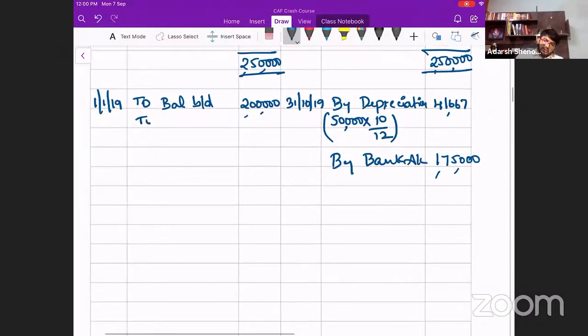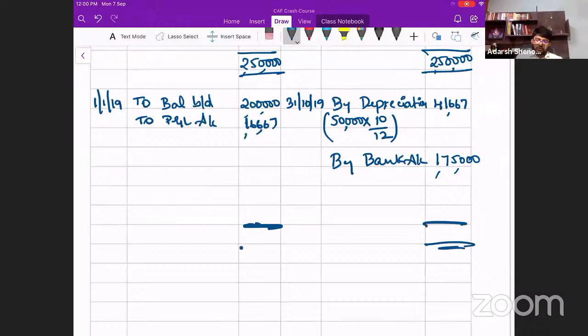How much is the profit? We have to debit that profit and loss account. How much is the profit? 16,667. You could have calculated the balance also. Basically, you can total it up and calculate the balance for this problem, because there is only one asset in this account which is being sold. I did that working note because in many problems there will be more than one asset. But if there is only one asset, you can directly put the numbers over here and determine the profit or loss.